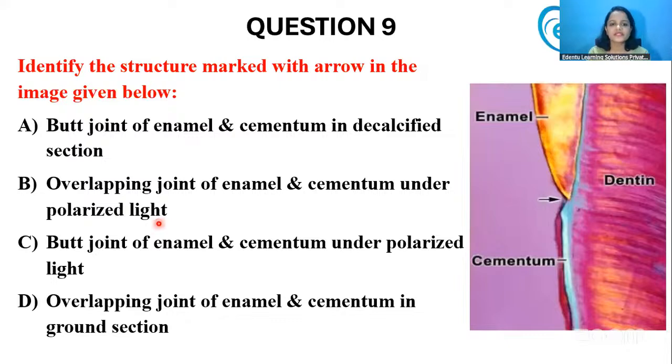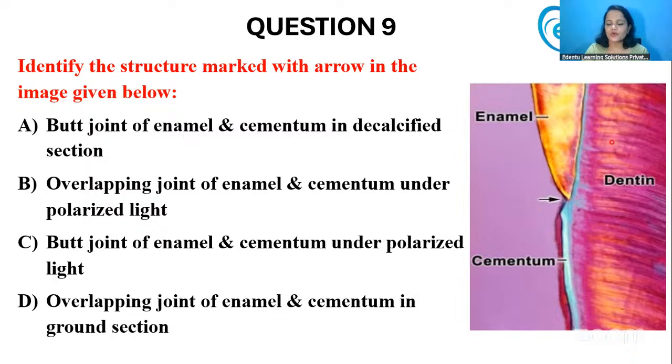Next question. Identify the structure marked with an arrow in the image given below. Is it a butt joint of enamel and cementum in a decalcified section, an overlapping joint of enamel and cementum under polarized light, a butt joint of enamel and cementum under polarized light, or an overlapping joint of enamel and cementum in a ground section?